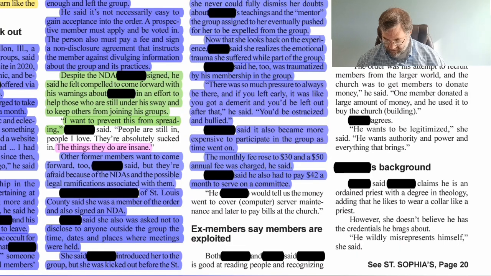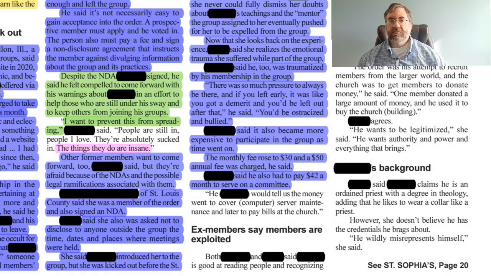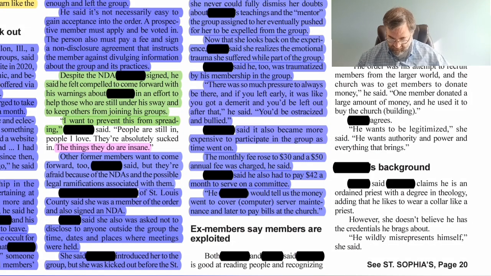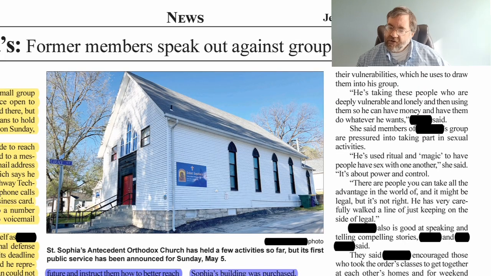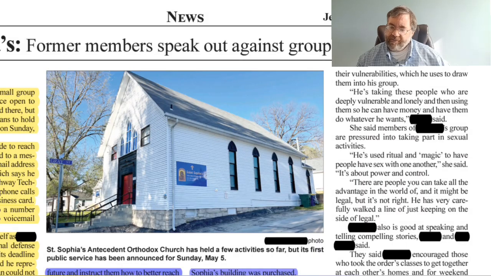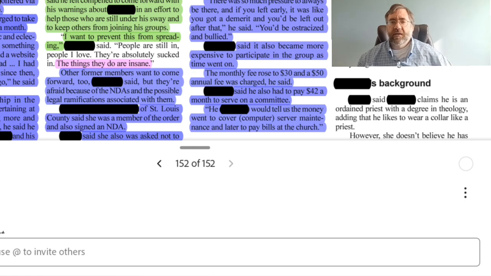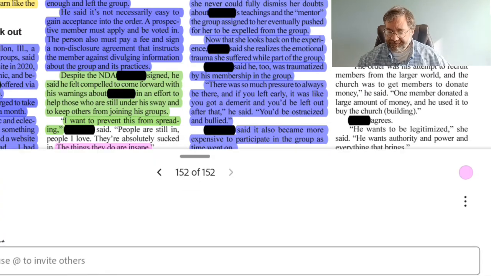He would tell us the money went to cover computer server maintenance and later to pay bills at the church. That seems like a personal experience, so we'll highlight that in blue as well. Ex-members say members are exploited. Both Blank and Blank said Blank is good at reading people and recognizing their vulnerabilities, which is used to draw them into the group. Well, that sounds like an opinion, so we'll go ahead and highlight that paragraph in pink.